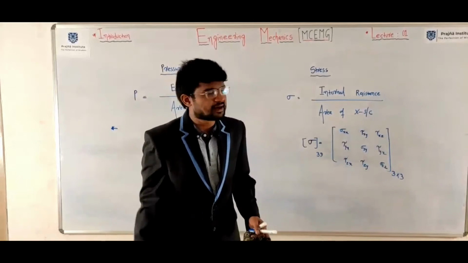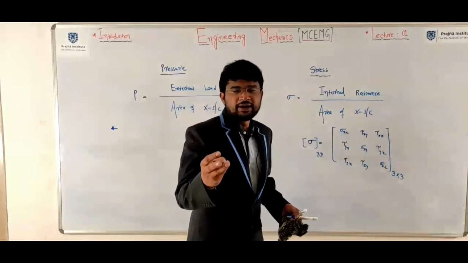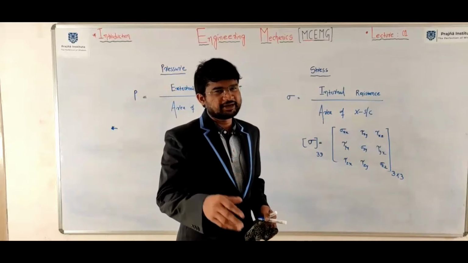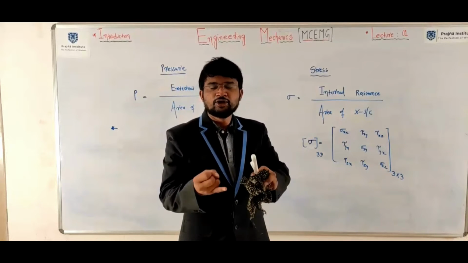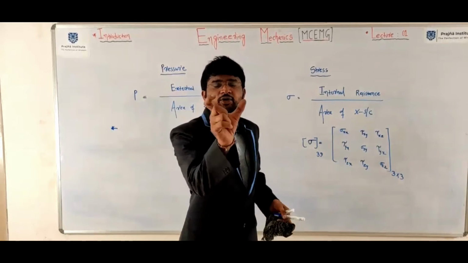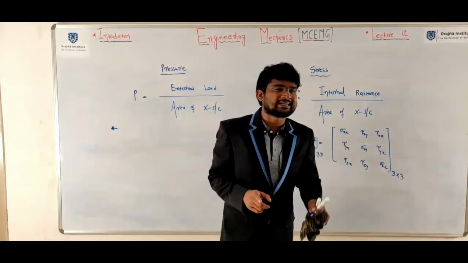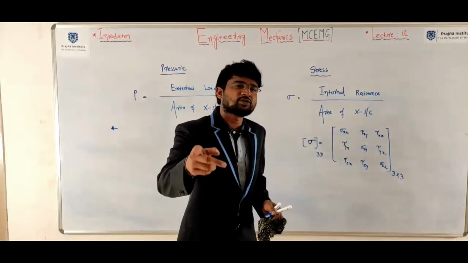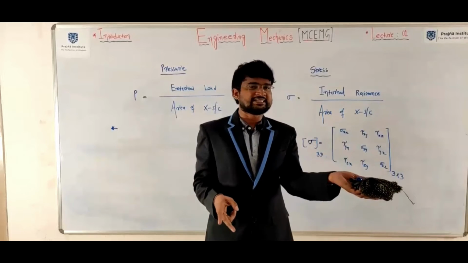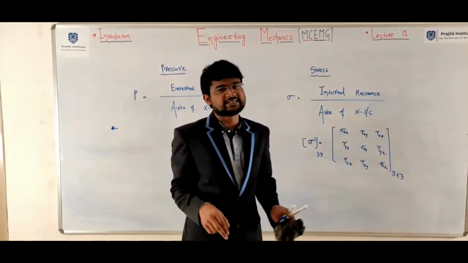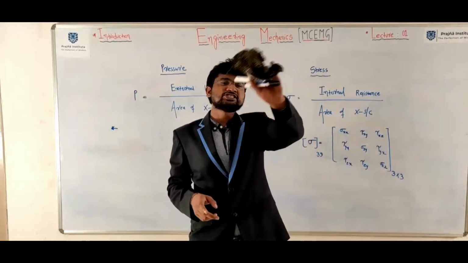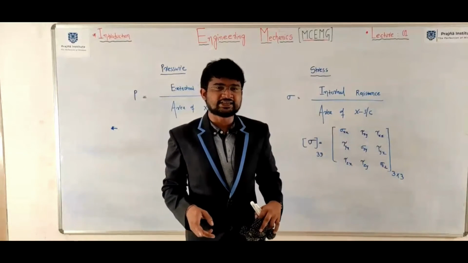I think you know the examples of second order tensors: moment of inertia, either mass moment of inertia or area moment of inertia. Rotation and image are orthogonal tensors. The determinant of an orthogonal tensor is +1 for a rotation tensor and -1 for an image tensor. Transformation is a combination of both rotation and translation.